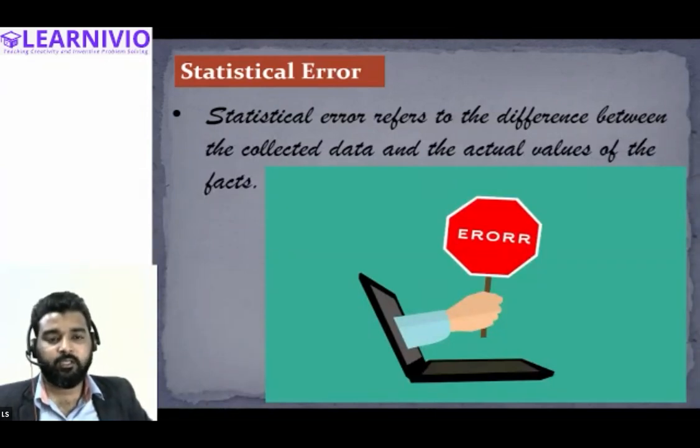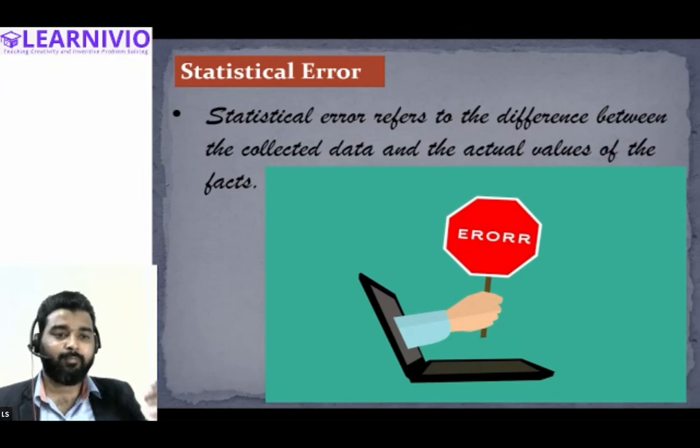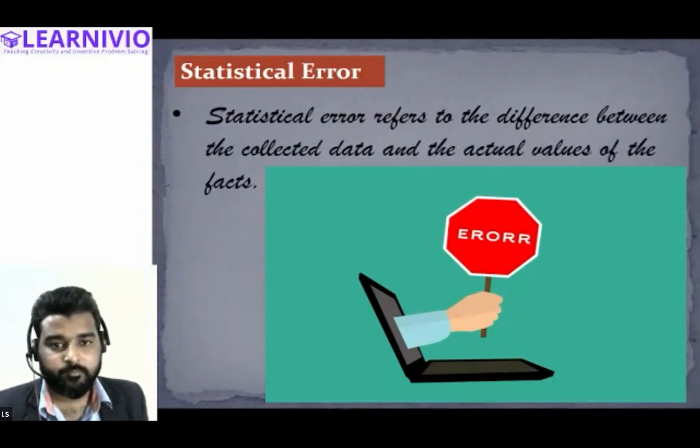So if the data collected by the investigator during the process of a statistical inquiry does not match the actual fact, then we call that a statistical error.